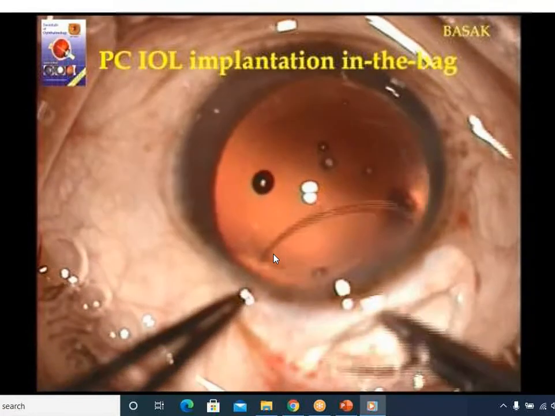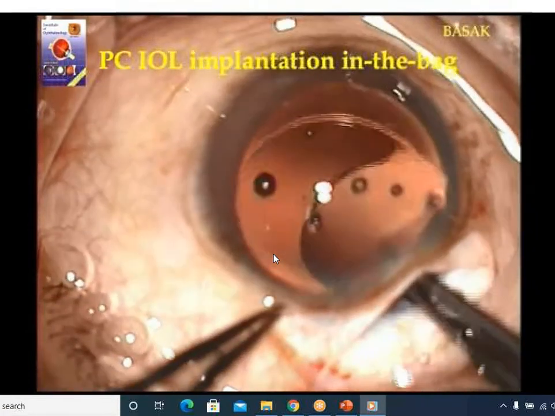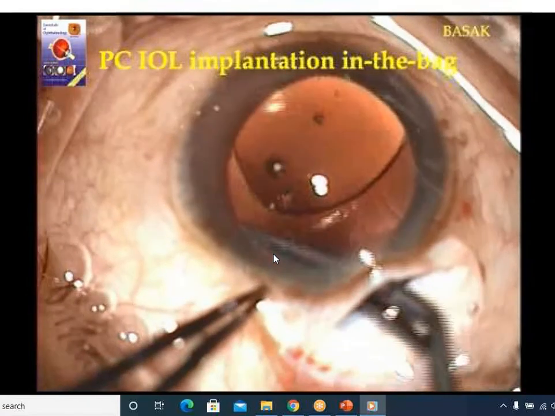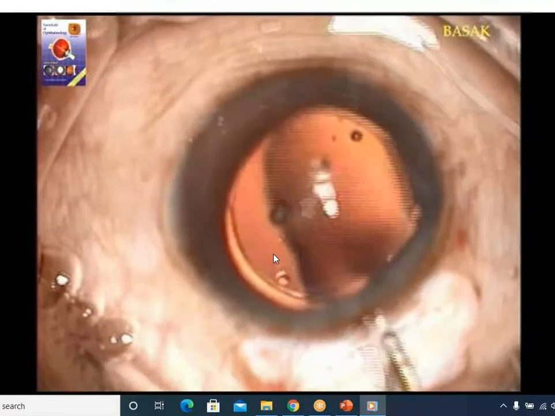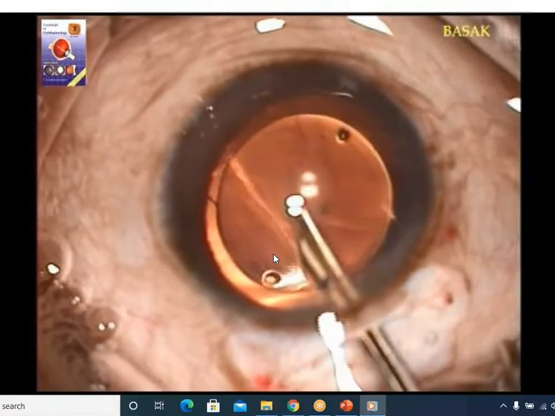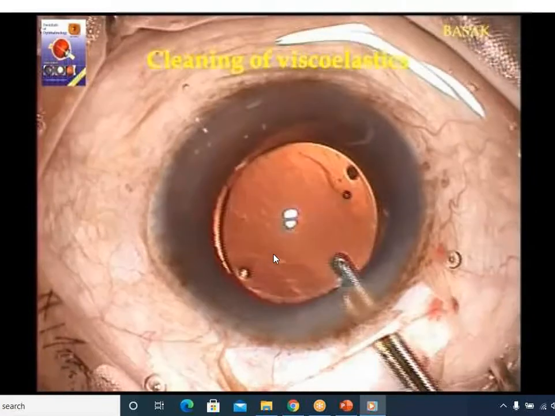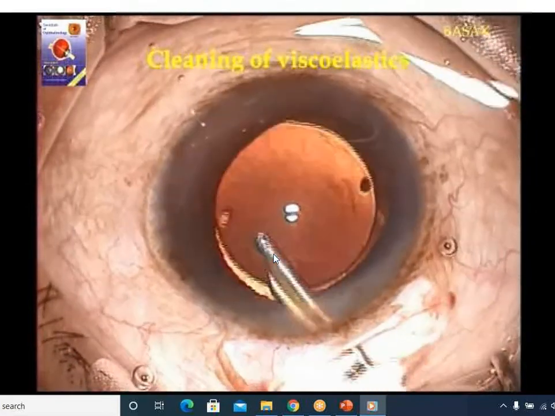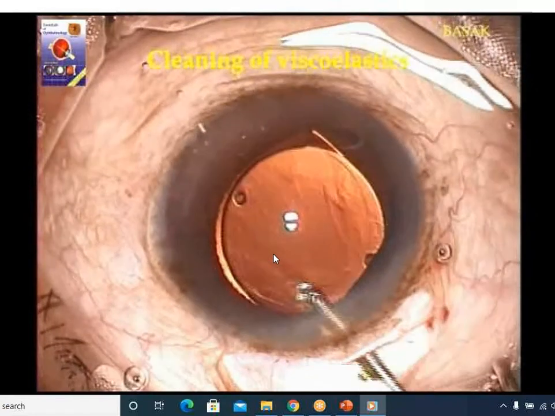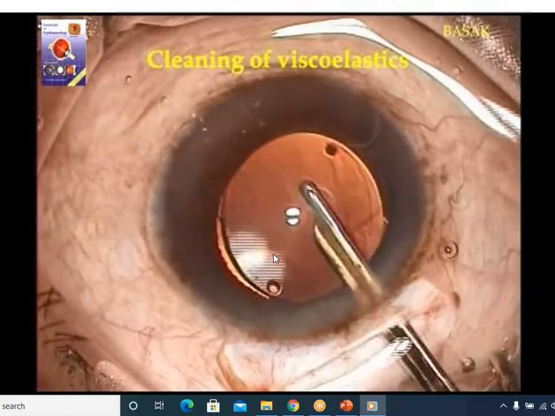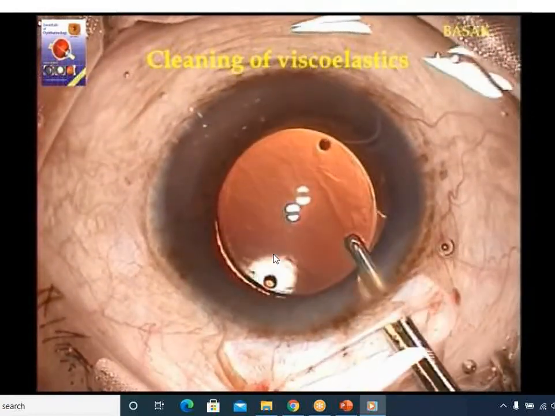Rigid single piece posterior chamber IOL is implanted. First the leading haptic will go, and then optic and trailing haptic will go. Now IOL is in place in the capsular bag. So after completion of the surgery, you are supposed to remove the viscoelastic substance. Otherwise, secondary glaucoma will occur.